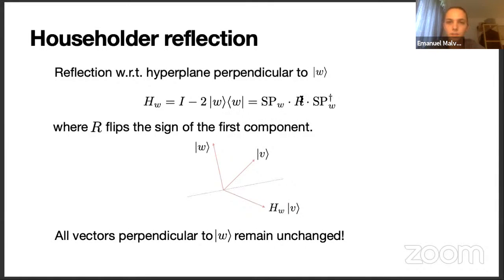And fortunately, we can write such a reflection in this way using state preparation, which we have already seen, and using a reflection gate R. And this gate simply flips the sign of the first component, which can be implemented using a fully controlled NOT gate and some single qubit gates. And in particular, if this vector W is sparse, then we can use sparse state preparation to implement this Householder reflection. And a nice property of these reflections is, of course, that any vector that is orthogonal to W will not be changed. And this will help us in reducing the amount of fill-in that will occur.